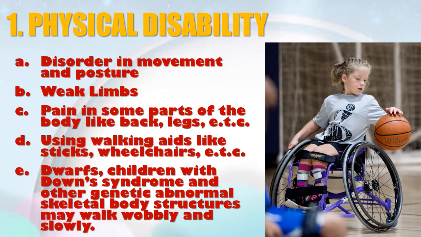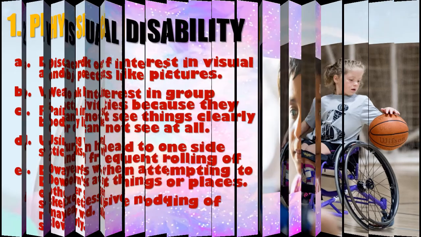The first one is physical disability. When we talk about physical disability, the disorder is either in movement or posture. The person has weak limbs, pain in some parts of the body, most especially the back and the legs, and uses walking aids like a stick or wheelchair. These are examples of physical disability.